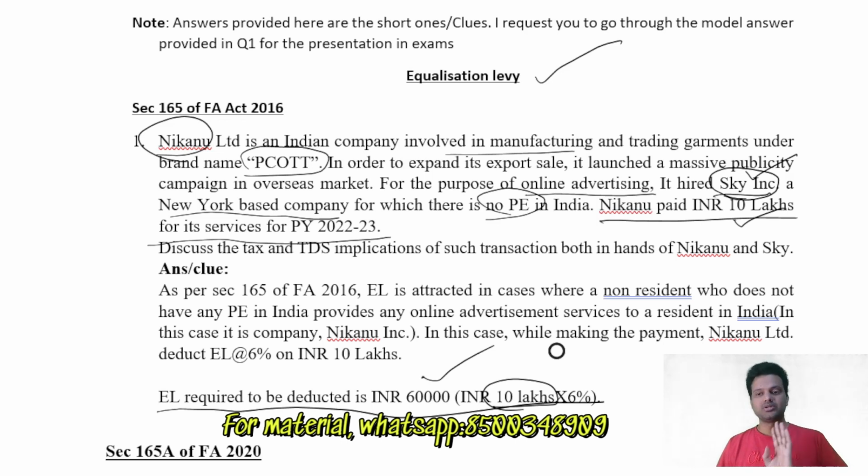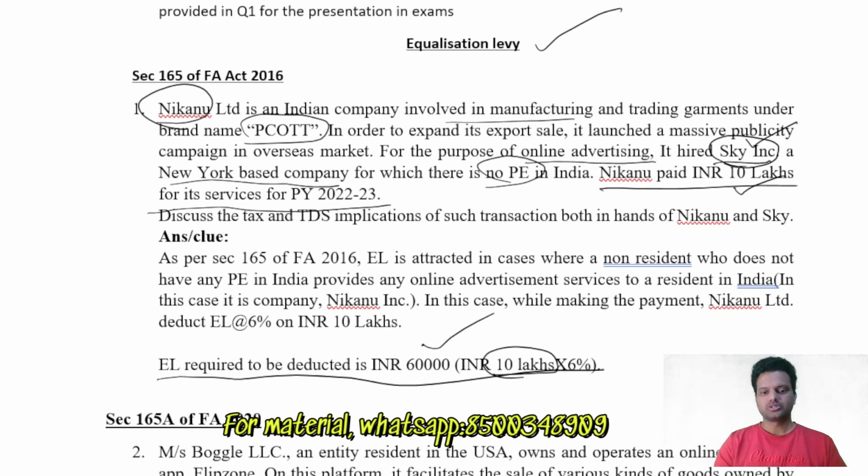If they don't specify, and they just ask what would be your answer if Sky Inc. in this case has a permanent establishment in India, then you assume that this service is provided from the permanent establishment situated in India, and your answer will be that in this particular case equalization levy is not applicable. Okay, am I clear? Whatever the normal income tax provisions are, those will be applicable in this case. That's about question number one.